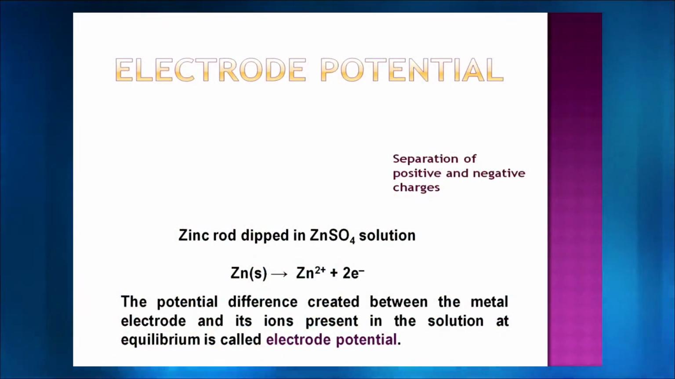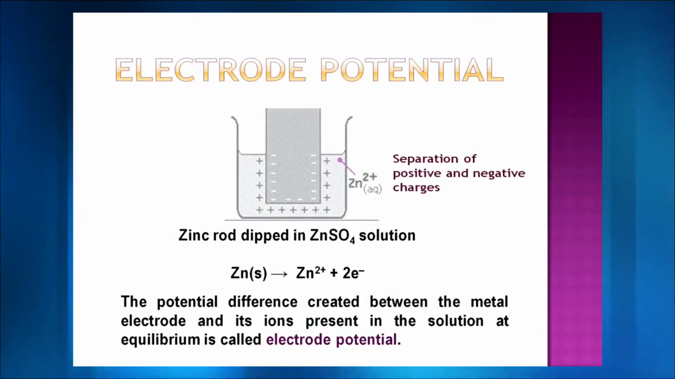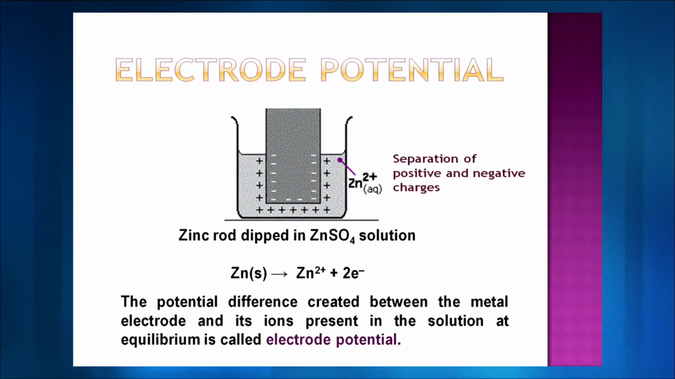Let's go ahead with the next content, which is known as electrode potential. This is something very important for you to understand. Let us see it with a diagram. In the diagram, you can clearly see that I have a zinc sulfate solution, and I have put a zinc rod in it, right? So that grey part that you see is the zinc rod, which is dipped in zinc sulfate solution. Now what is going to happen?